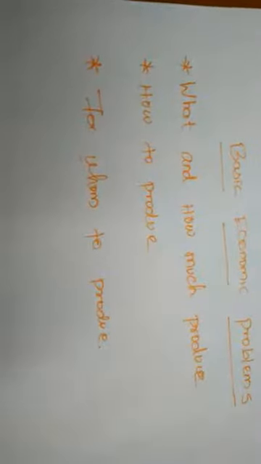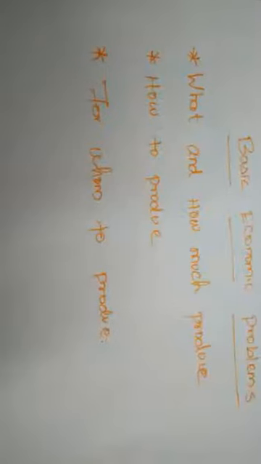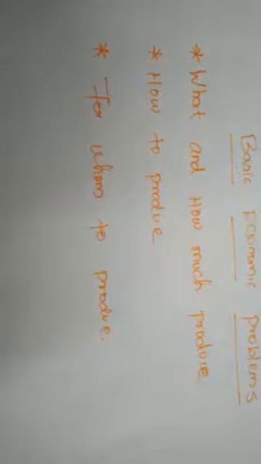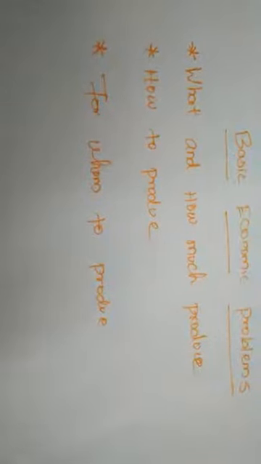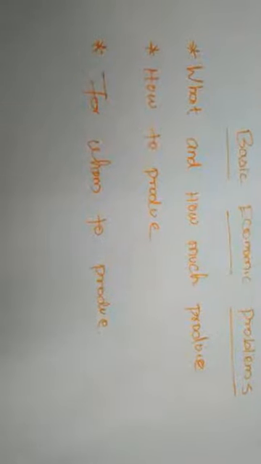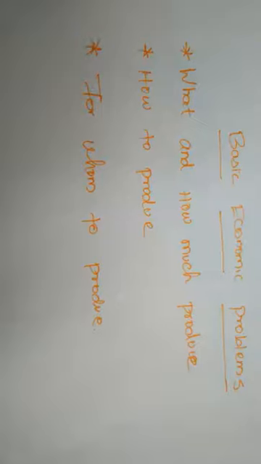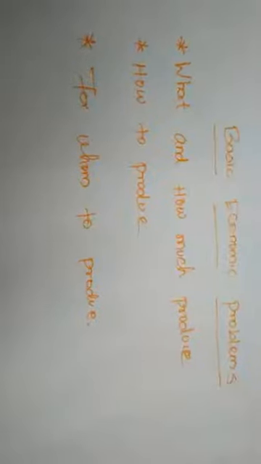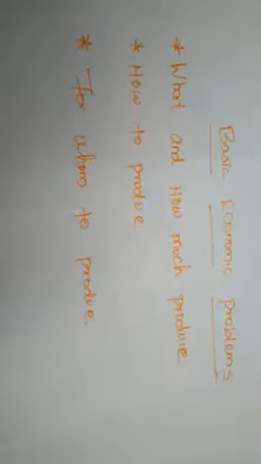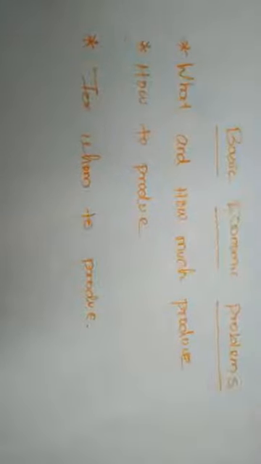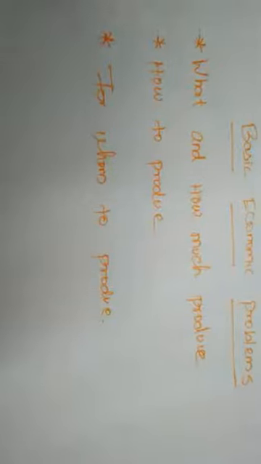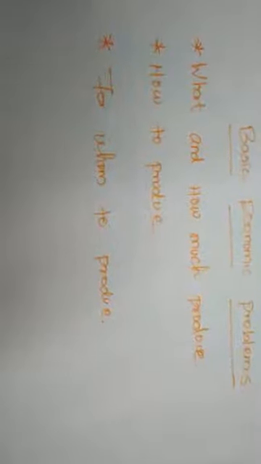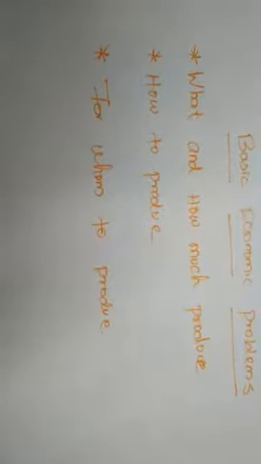Is it the basic necessity of life, or luxury commodities, or comfortable commodities to satisfy the rich people? And once we choose the product, next we must know how much to produce. On the basis of the population, we must produce, right?